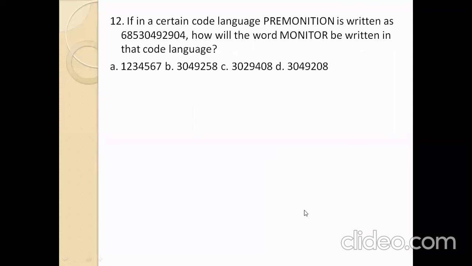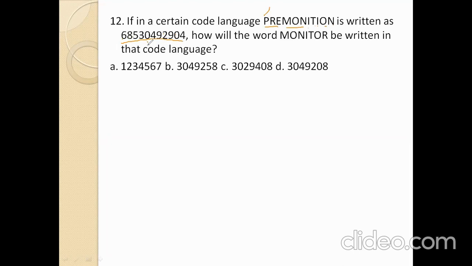Next. A certain code language, here PREMONITION is written as 6853049290. How will the word monitor be written in that code language? Now here we see that 1, 2, 3, 4, 5, 6, 7, 8, 9, 10, 11.